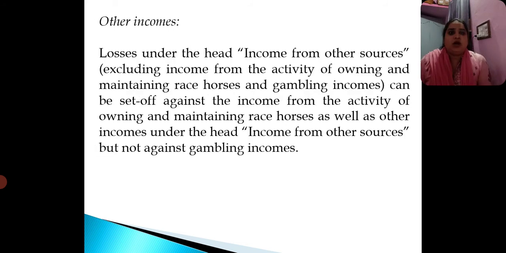Other incomes. Losses under the head income from other sources, excluding income from the activity of owning and maintaining race horses and gambling business, can be set off against the income from the activity of owning and maintaining race horses as well as other incomes under the head income from other sources, but not against gambling incomes. So if you are incurring any losses under the head income from other sources, that can be set off against the activity of owning and maintaining the race horses as well as other incomes also, but not against the gambling incomes.